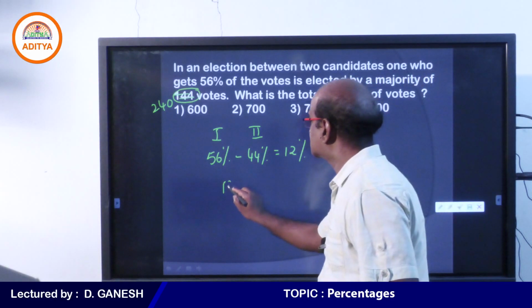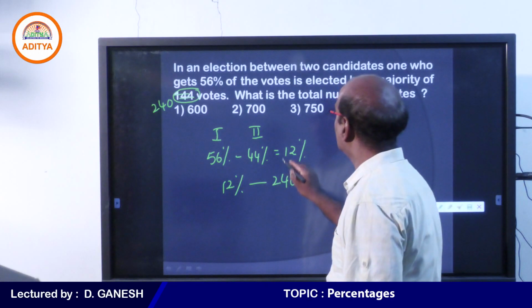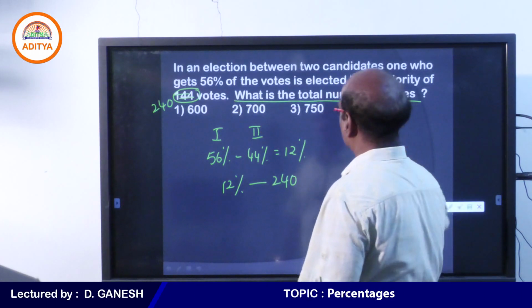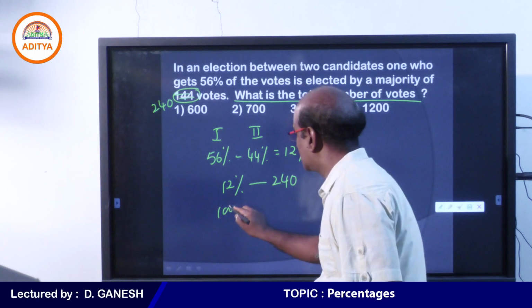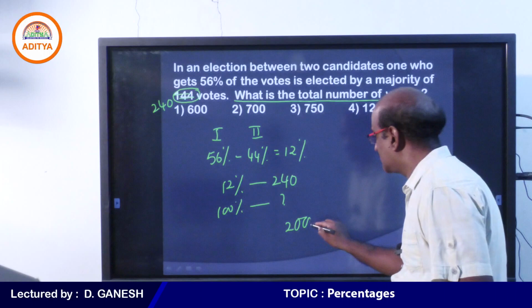So this 12% is given by 240, and what is the total number of votes? Therefore 100% is equal to how much? Your answer must be 2000.